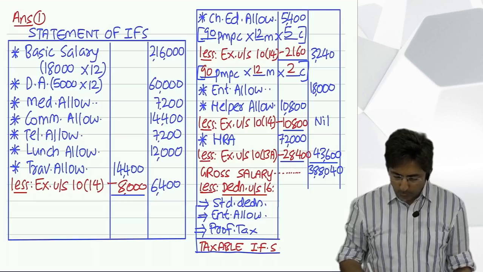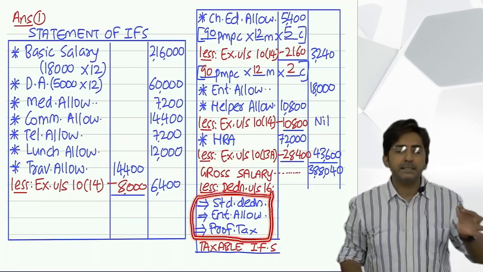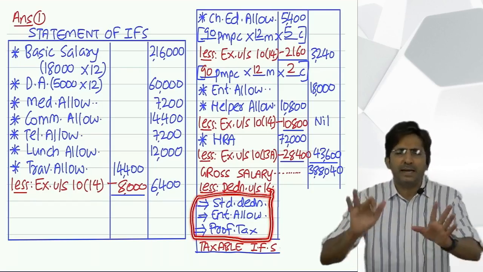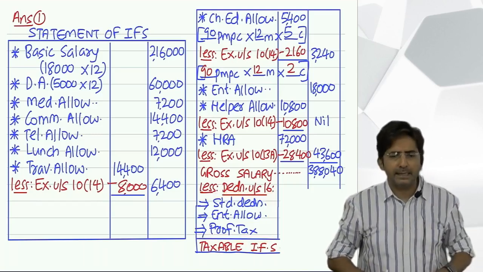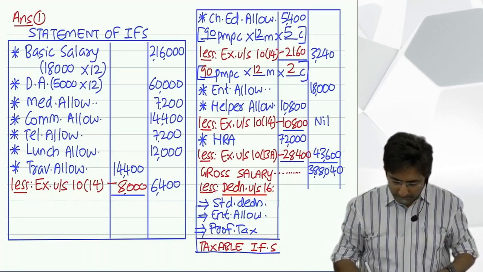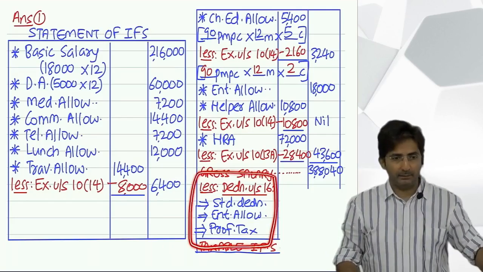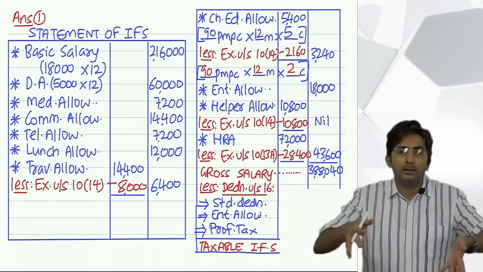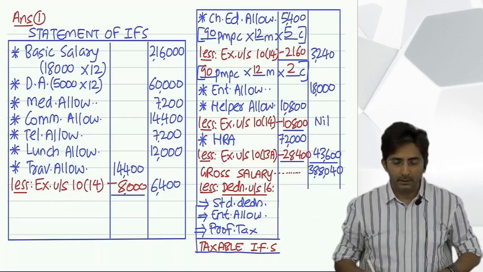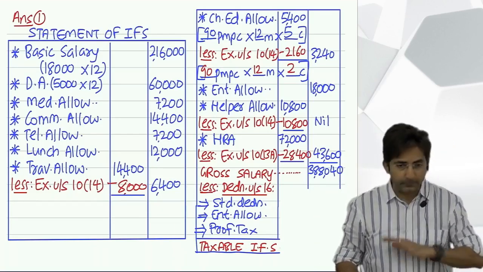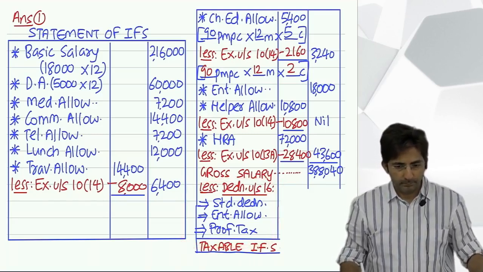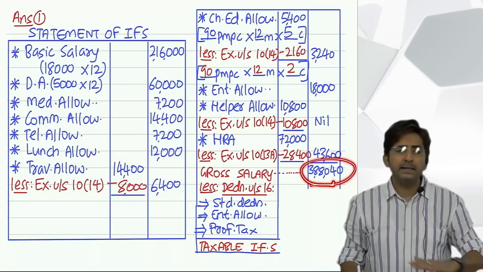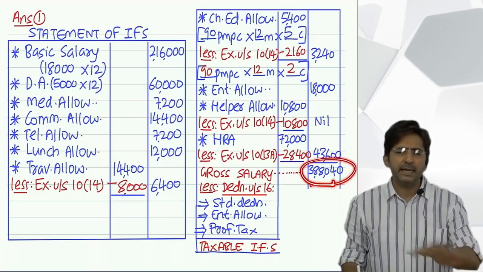And these three things you should always write in this same line. First write standard deduction, then write entertainment allowance. Even if not there, you write it just for the sake of writing. Then write profession tax. This portion is a fixed format. At the top of the statement, you write what has come in the question, depending on the question, you list down the items. But the bottom of the statement is fixed. Always the total should be called gross salary. Then always write deduction under section 16 and write the fixed three items.